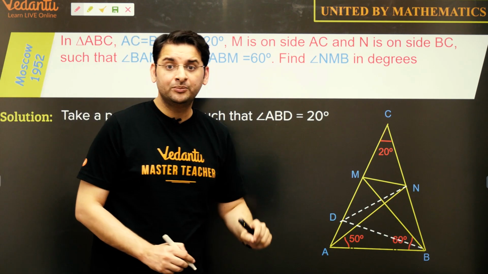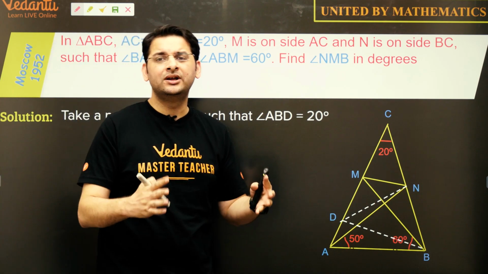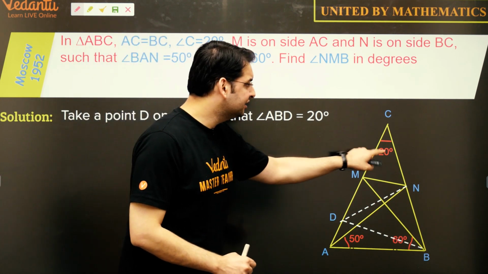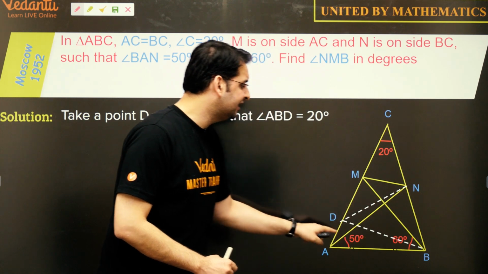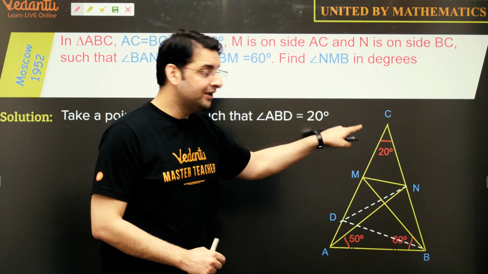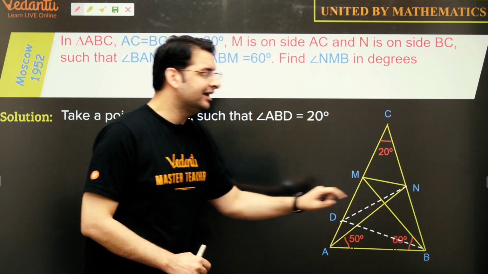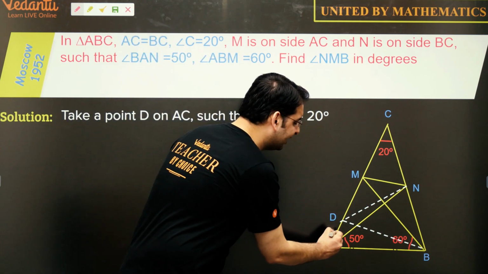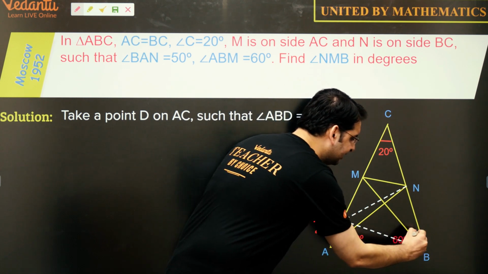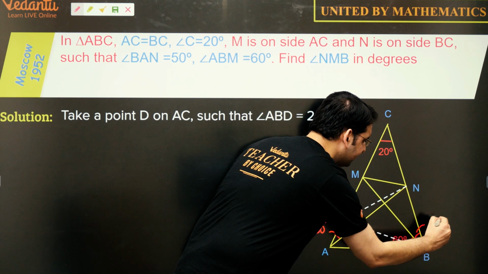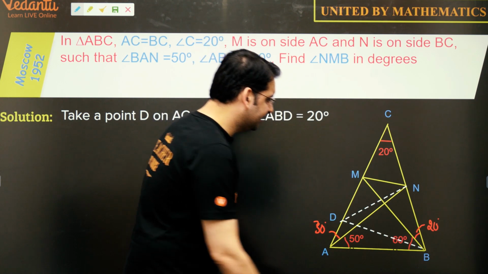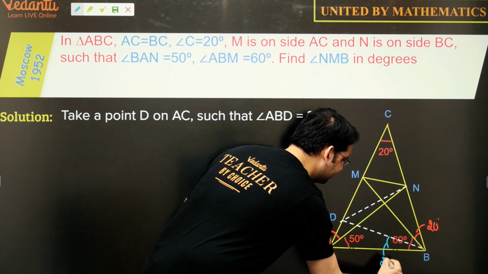Before using this construction, let us identify what we know using the information given in the question. This angle is 20 degrees. Since these two sides are equal, these two angles are known to us. 180 minus 20 is 160, divided by 2 is 80. So angle A and angle B are 80 degrees each, and that means this angle is 30 degrees. And this little angle is 20 degrees. And after the construction, this angle is 20 degrees.